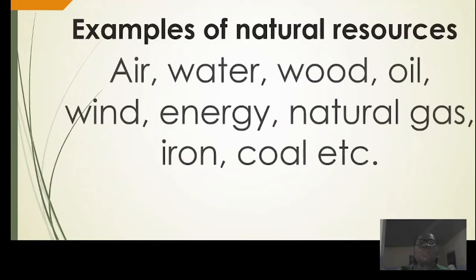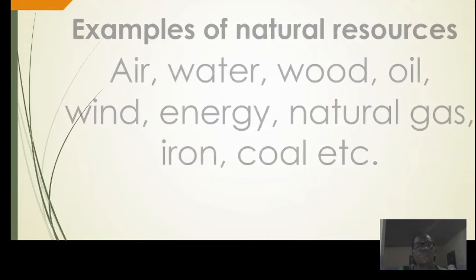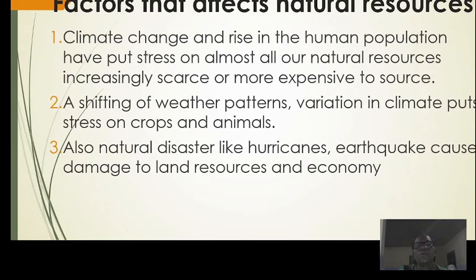Now, let's consider some examples of natural resources in our environment. We have the air, water, wood, oil like crude oil, wind energy, natural gas, iron, then coal. So these are some of the examples of natural resources. We'll also consider the factors that affect natural resources.